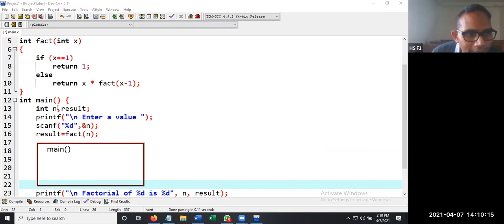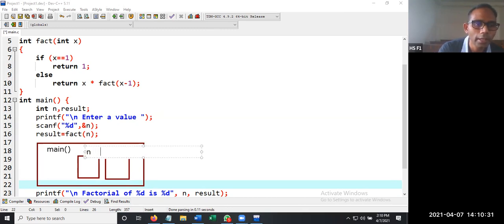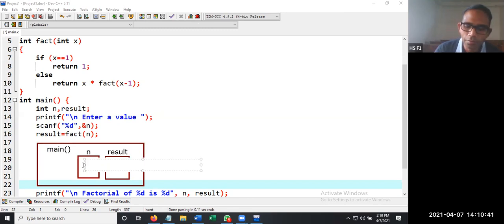What it has is 2 variables. One is n, another one is result. So the name of this memory location is n and the name of this memory location is result. Initially, suppose we are giving the value of n as 5, and the result is a garbage value.